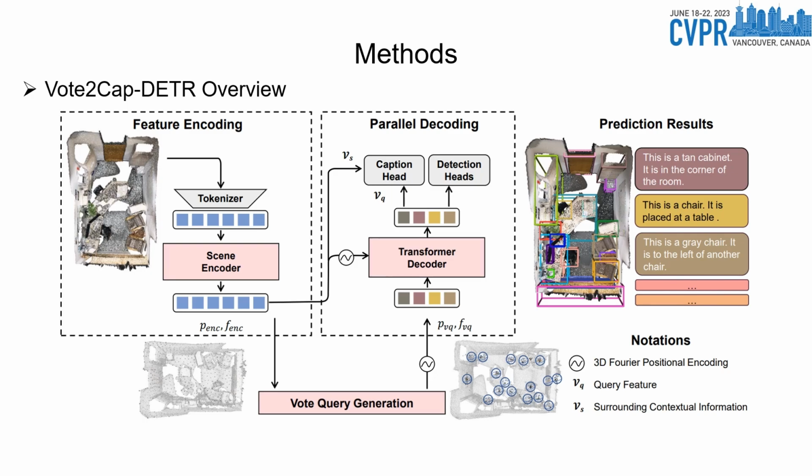We first tokenize the input point clouds to point tokens and extract features with a scene encoder. Then, we generate vote queries based on the encoded feature. Unlike traditional detect-then-describe pipelines, we directly feed the decoder's output into the localization head and caption head in parallel. By casting 3D dense captioning as a set-to-set problem, each target instance and its language annotation is matched with a query in a one-to-one correspondence manner, enabling a more discriminative feature representation for proposals to identify each distinctive object in a 3D scene.